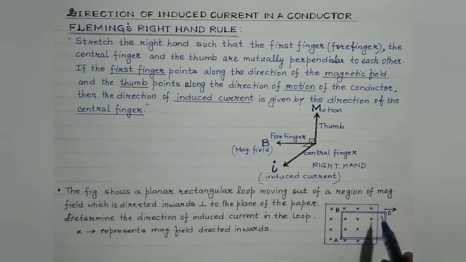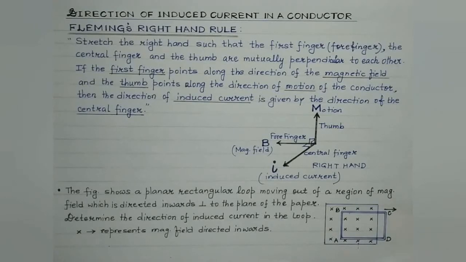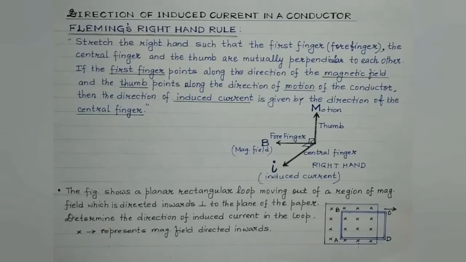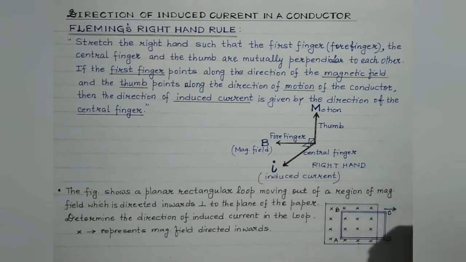Now students, this planar rectangular loop is moved away. It is moving out, right? So what will be the direction of the induced current in the loop? First and foremost, we'll discuss why the induced current will get induced in the rectangular loop ABCD, right? It is because, students, as the loop is moved out of the region of magnetic field, the magnetic field linked with this rectangular loop will decrease, right?